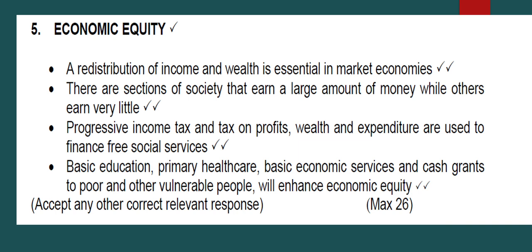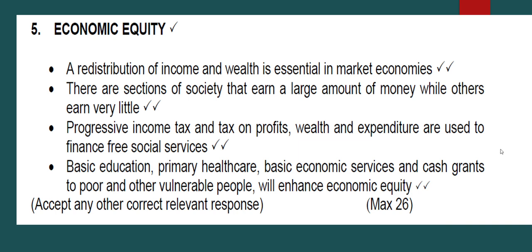So this takes us to the end of the main part, where we were talking about the objectives of the public sector. Now we are going to move to the additional part. When it comes to an essay type question in economics, you have the main part as well as the additional part. We are now completely done with the main part, which is made up of a maximum of 20 marks.